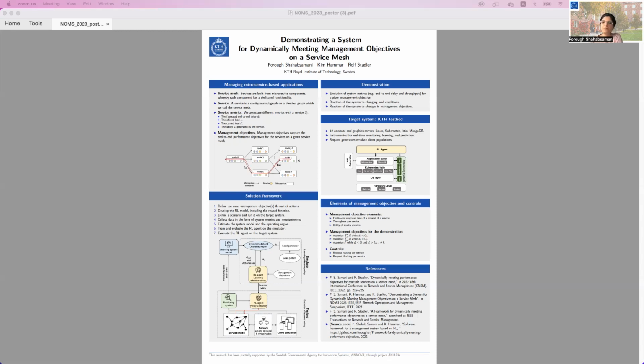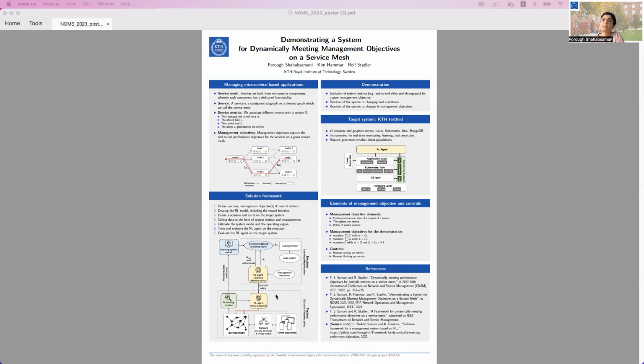For this purpose, we use reinforcement learning, and when we try to apply reinforcement learning, we face some challenges, for instance, long training time. To address this challenge, we developed our framework, which is presented in this figure, and which we detailed in our previous publications. This framework includes mainly two parts.